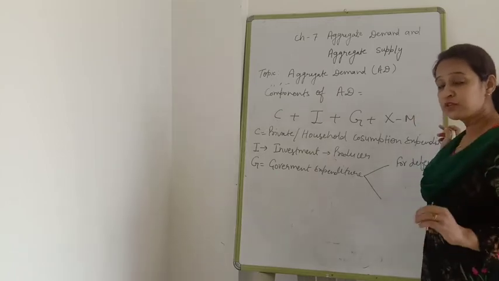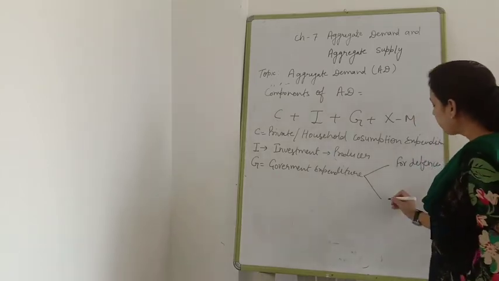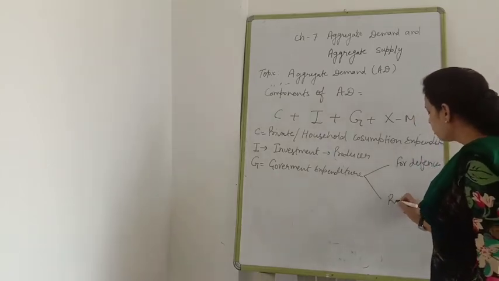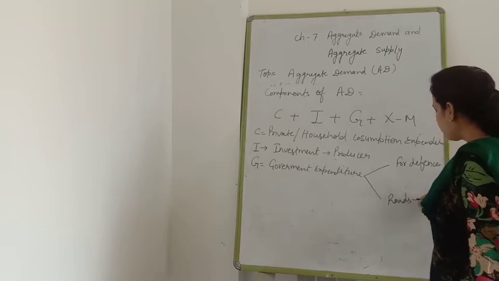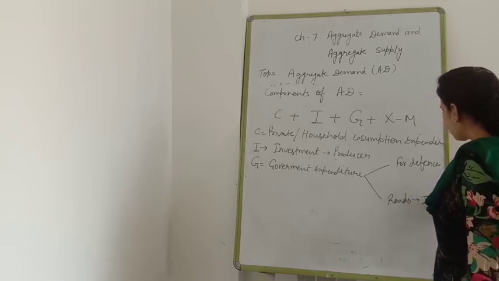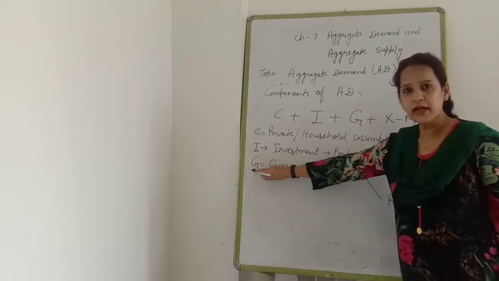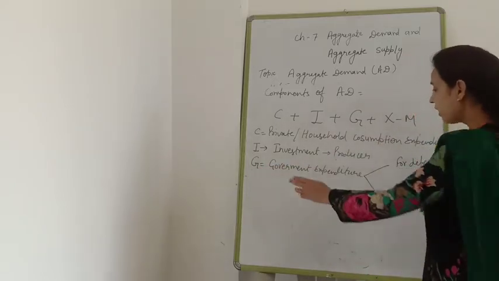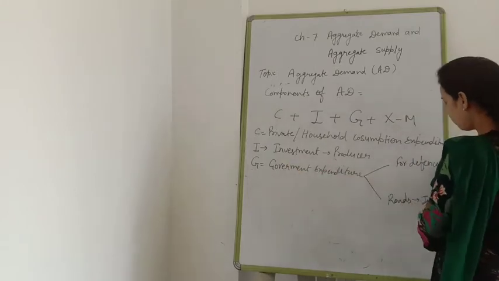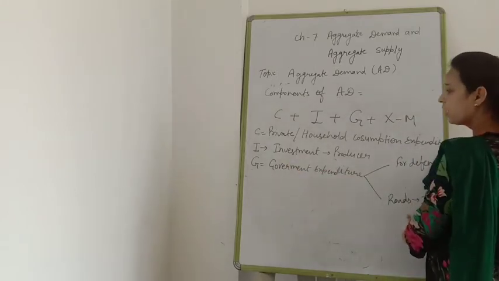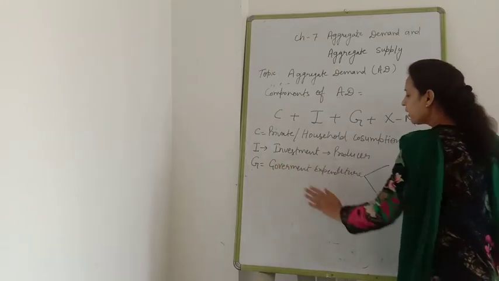Suppose the government is making bridges, roads. That kind of expenditure is known as investment expenditure. That is also denoted by G. It means when the government is doing investment expenditure, that is also denoted by G.